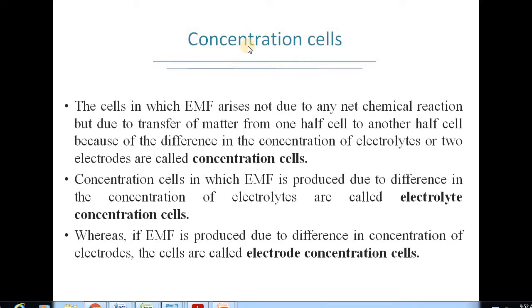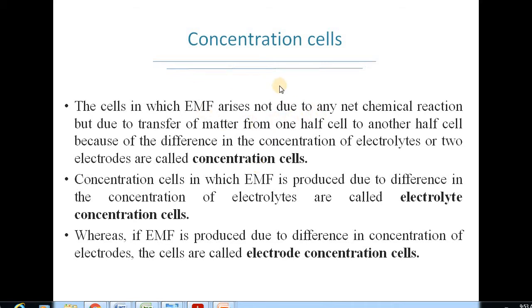As the name indicates, concentration cells. In these cells, the EMF arises due to the difference in the concentration of either electrolyte or electrodes. So how can we define these cells? The cells in which EMF is arising not due to any net chemical reaction but due to transfer of matter from one half cell to another half cell because of difference in the concentration of electrolytes or electrodes are known as concentration cells.